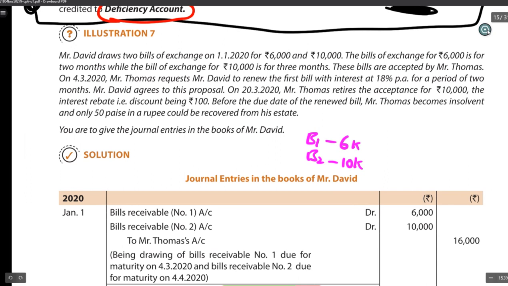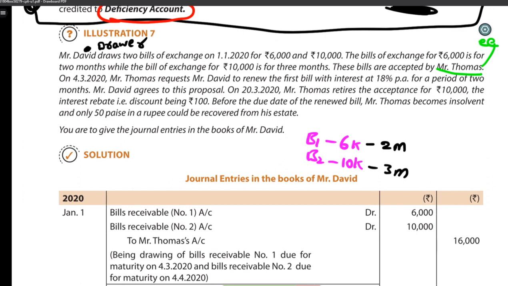So B1 is for 2 months and B2 is for 3 months. These bills are accepted by Mr. Thomas. So David here is the drawer and Thomas is the drawee, because it is drawn on Thomas and Thomas accepted it.